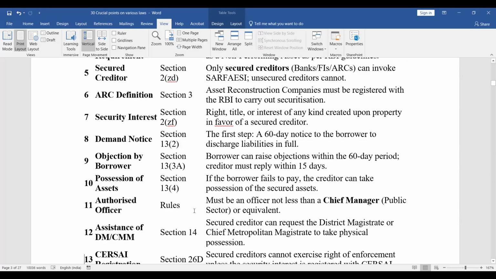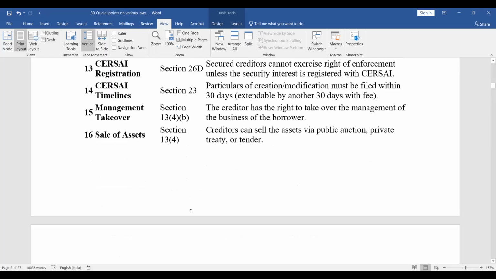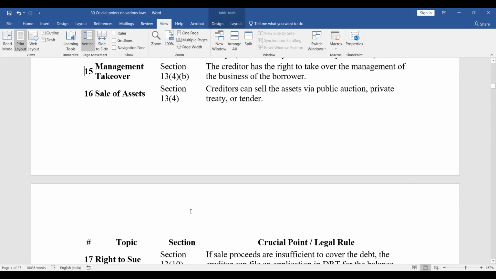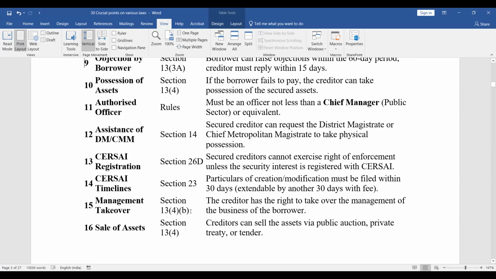Authorized officer. This authorized officer must be an officer not less than a chief manager of a public sector bank or equivalent. Assistance of DM or chief metropolitan magistrate. So in case the secured creditor faces any resistance from the borrower, then the secured creditor can request the district magistrate or chief metropolitan magistrate to take physical possession.